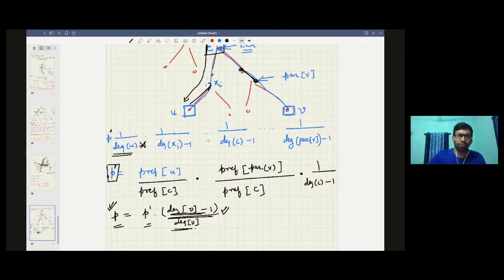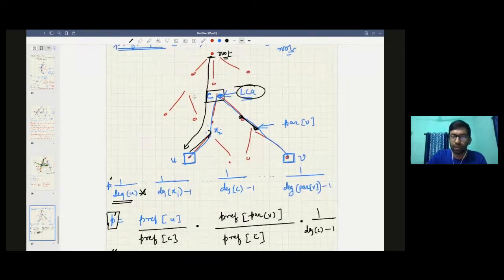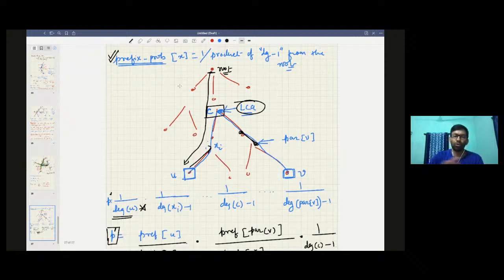So clearly we need to do a few things. We need to find the LCA, right? You need to maintain the prefix probability. All of this can be done in the rooted tree if you do the DFS once, and you can maintain the levels of each of the nodes. You can read about how to find the LCA, keep track of the.